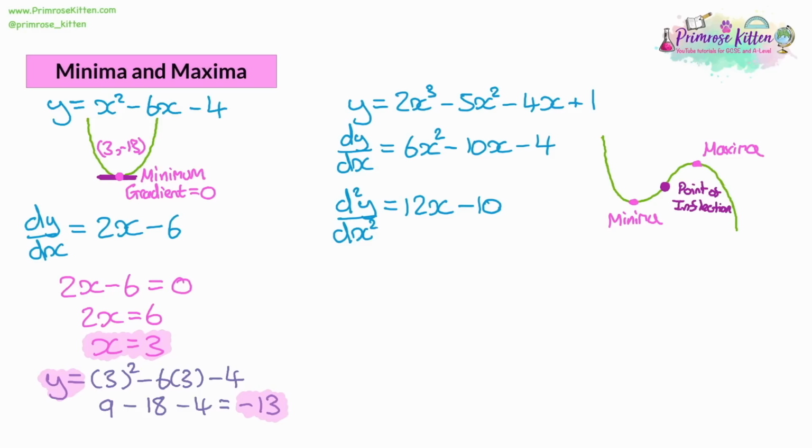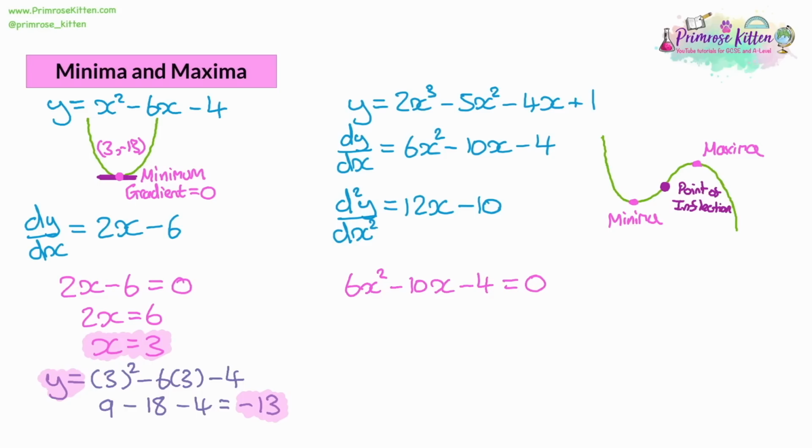Now we're going to look at the maxima and minima first, and it's similar to what we did with the quadratic in the first example. So we take the expression for the first derivative, which is an expression for the gradient. That's 6x squared minus 10x minus 4. And we want this to be equal to 0 at the minimum and maximum point, because the gradient at both points is going to be 0.